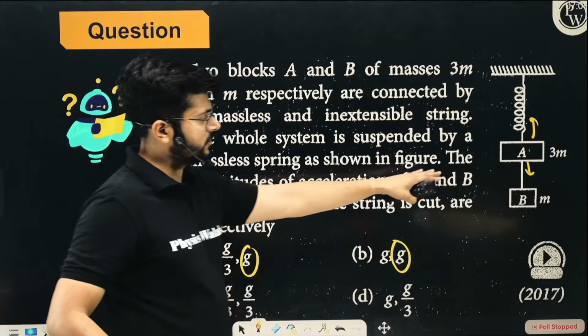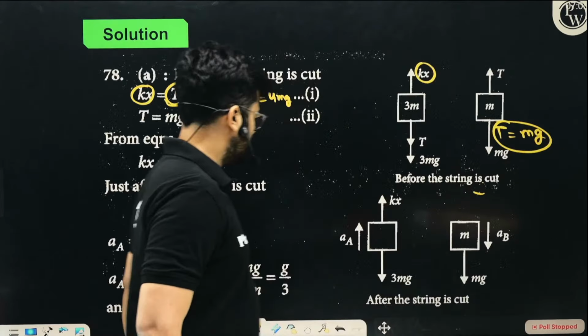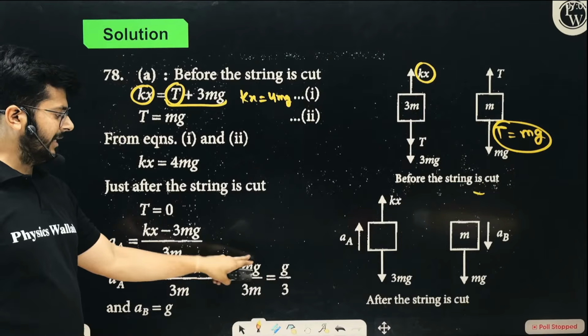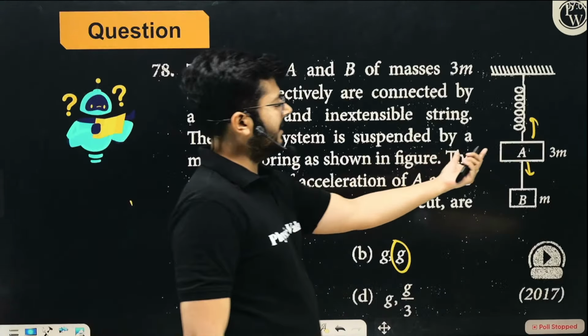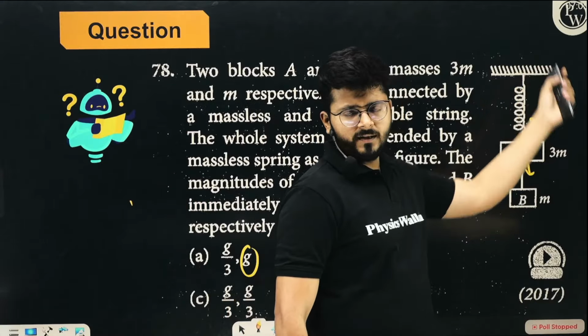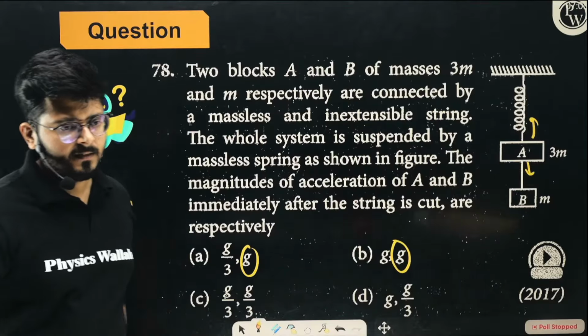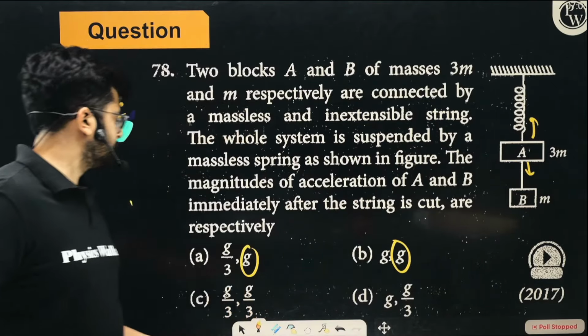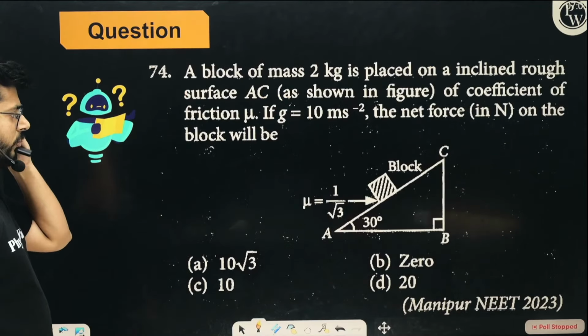Once the string is cut, only the 3m mass remains, which is moving up. So mg upon 3m, m and m will cancel out, the answer will be g by 3. So clearly it is g by 3 acceleration, the remaining mass will move up, and the other mass is falling freely under gravity. I hope the idea is very clear. So option A is going to be the correct option. Now let's move on and talk about the other question.